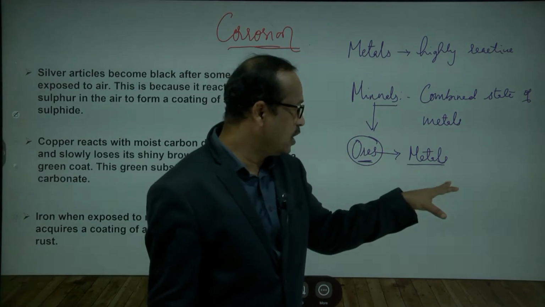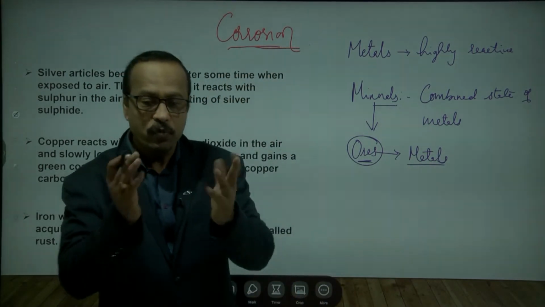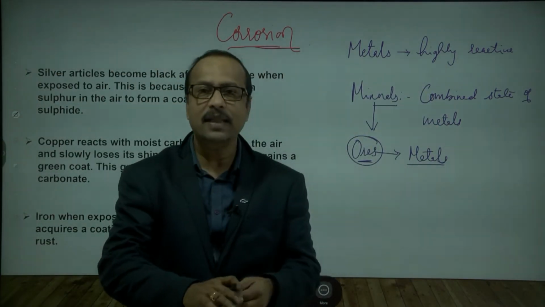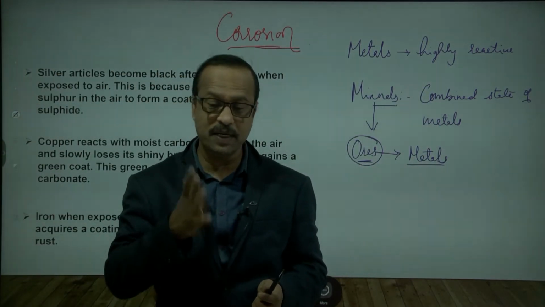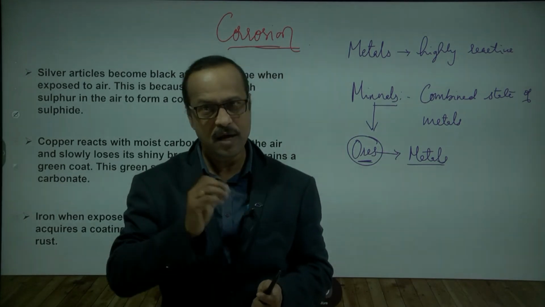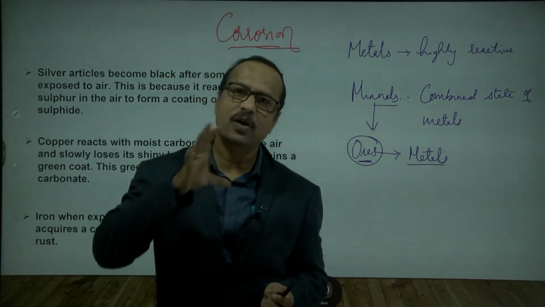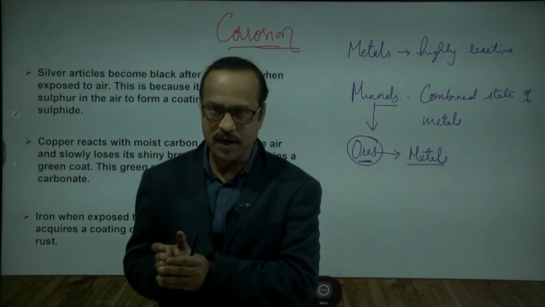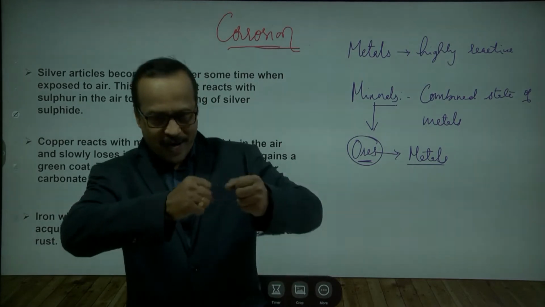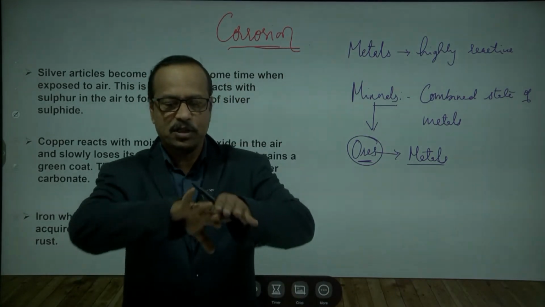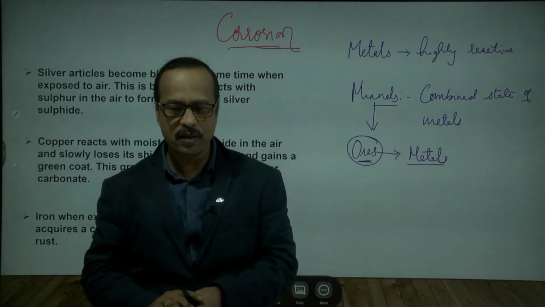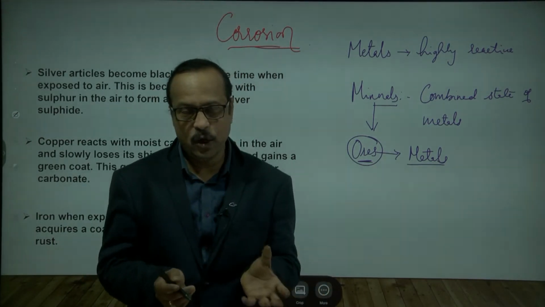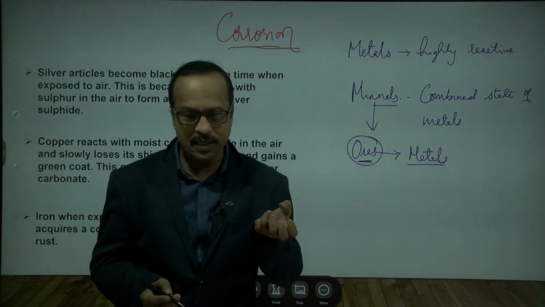So naturally we are not getting the metal as it is. It is available in the combined state only, because metals are reactive. They are already reacting inside the earth, and we get them in the form of minerals. But what we are doing is forcibly extracting, separating all the elements with which these metals are combined, and taking the pure metal. Yes or no?